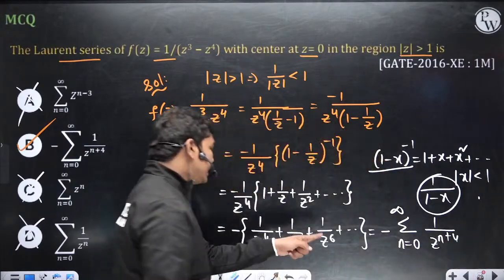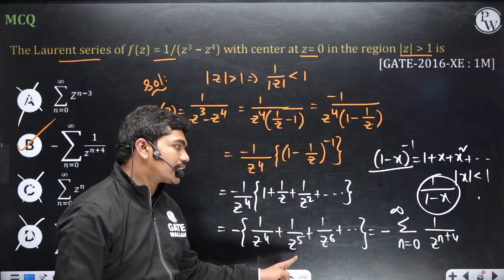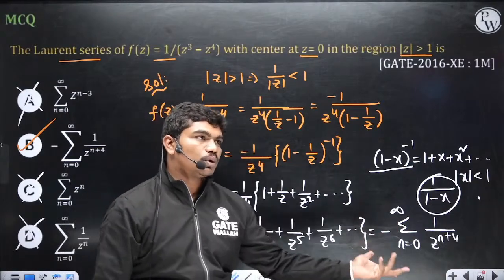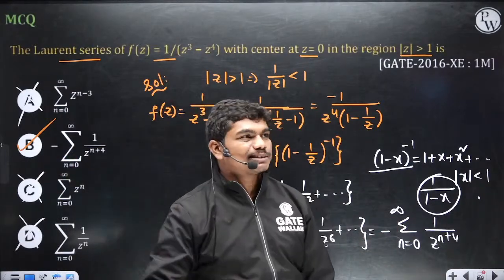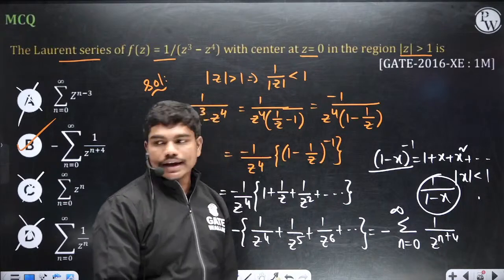Okay. So when you put n is equal to 0 first term, when you put n equal to 1 second term, when you put n equal to 2 third term, and this is what it has. Okay. So B is the correct answer, correct expansion of this series. Okay.